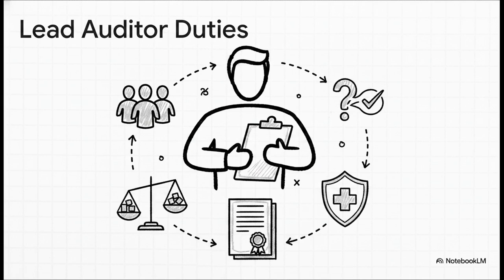When you finally step up to be the lead auditor, your duties expand exponentially. You're no longer just managing the audit criteria, you're managing a living, breathing human team. You must intelligently balance the strengths and weaknesses of your individual auditors, manage the uncertainty of achieving the audit objectives, resolve conflicts on the fly, protect your team's health and safety, and ultimately bear the full responsibility of preparing and completing that final, conclusive audit report.